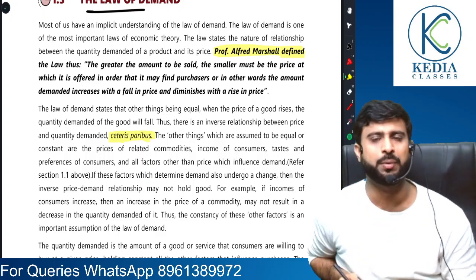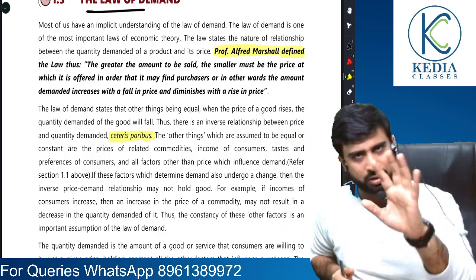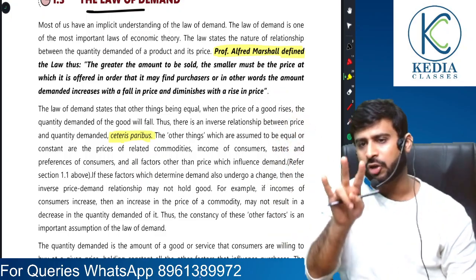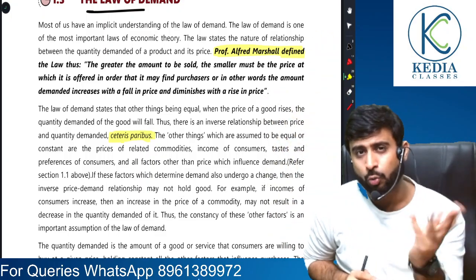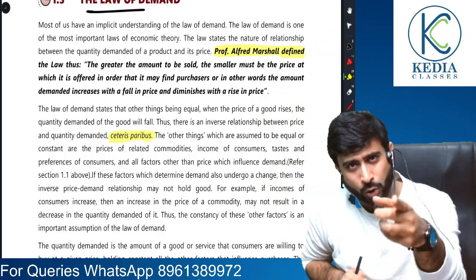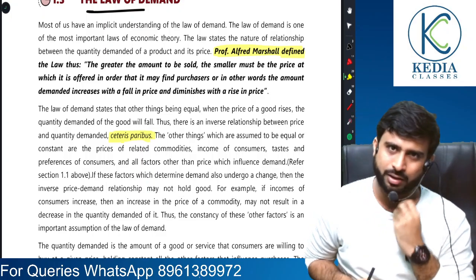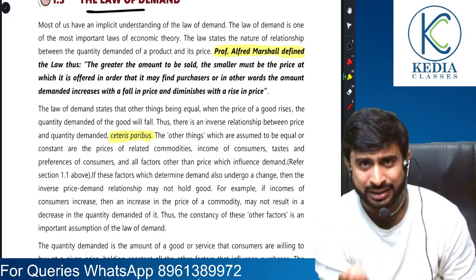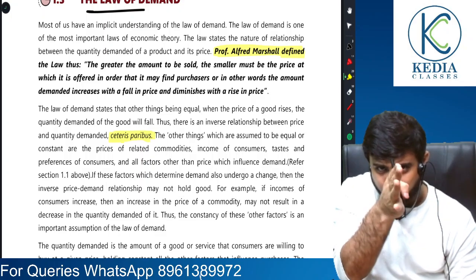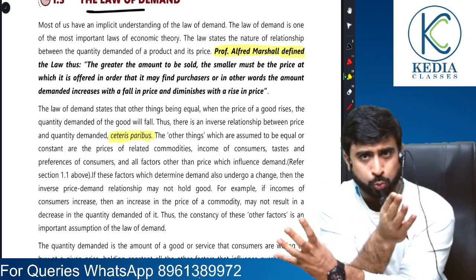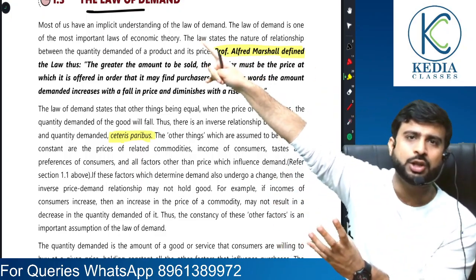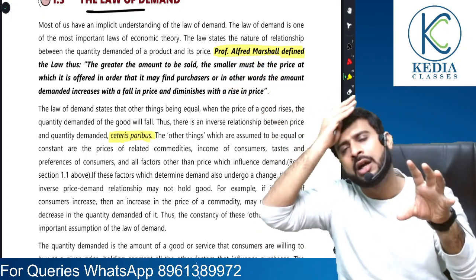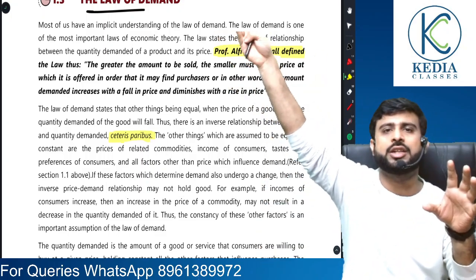Let me give you an example. When price rises, demand falls. Clear? But when income rises, demand rises. Now if both price and income are rising, what will happen to demand? See, you have gotten confused. This is the exact reason why economists say that when you study the relationship between one variable and the output, don't take other variables into the picture. So when you study the relationship between price and quantity demanded, assume that other factors are not changing, they are constant.